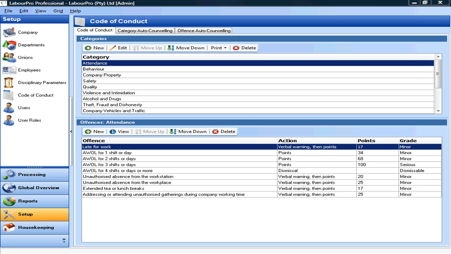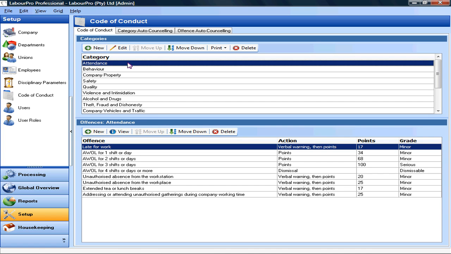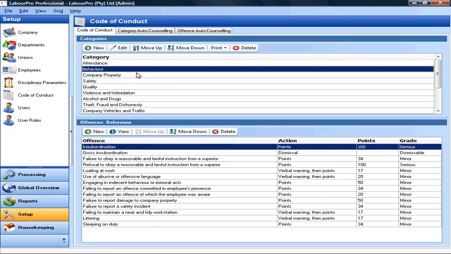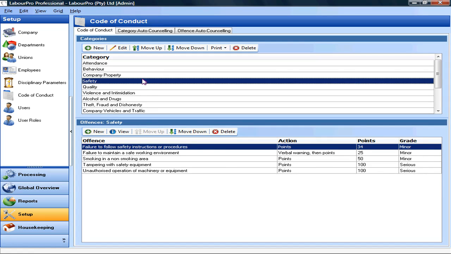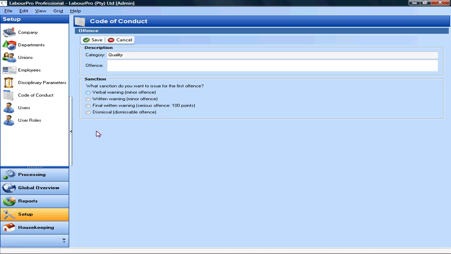At the heart of LabourPro is its code of conduct, used to establish the set of rules that govern the behavior of employees in your organization. It lays the foundation for disciplinary action. LabourPro ships with a standard code of conduct that is fully customizable to cater for your company's unique needs. For example, you can specify certain quality standards that employees are expected to meet, or create rules that are specific to your industry or business activities.